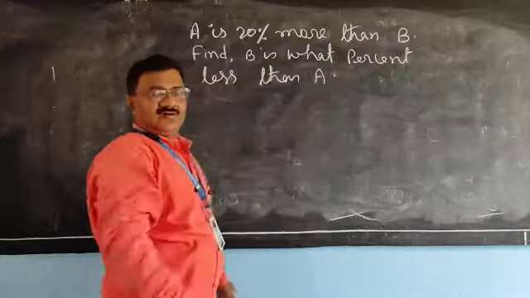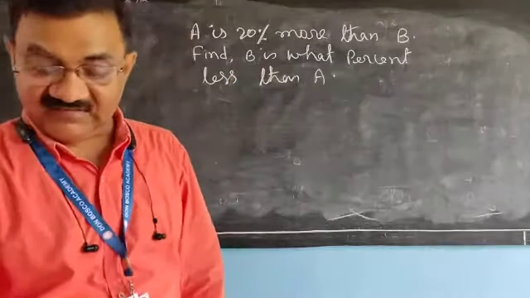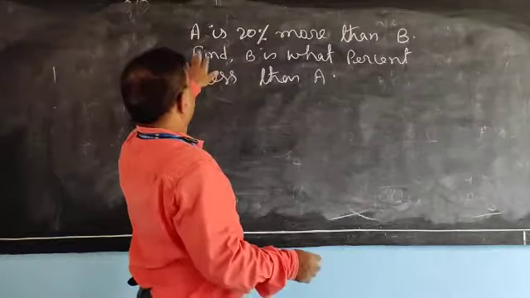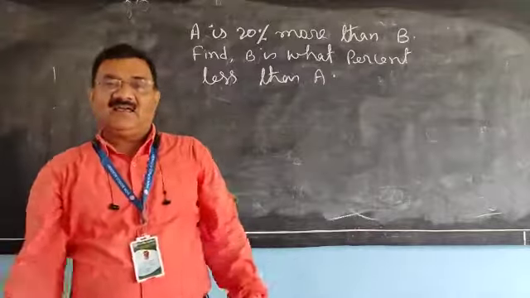Question understood or not? Or is it a confusing question? Once more, try to understand. A is 20% more than B. Find B is what percent less than A.